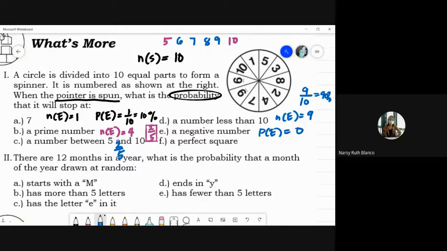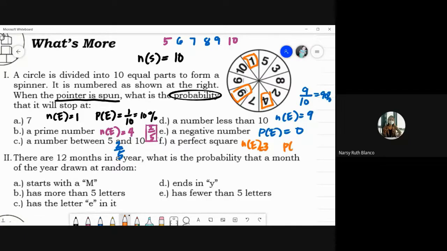Perfect square. O, tingnan natin sino nakakaalala ng mga perfect square numbers natin. Probability of getting a perfect square number. Sabi ni Sam, 1 over 5, 1/5. Let's try to check what are our perfect square numbers. 1. 1 times 1 is 1. We have 4. 2 times 2 is 4. We have 9. 3 times 3 is 9. Tatlo lang, class. So, ang N of E natin ay 3 lang.